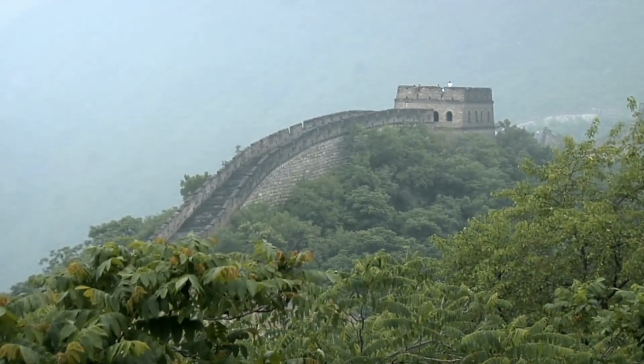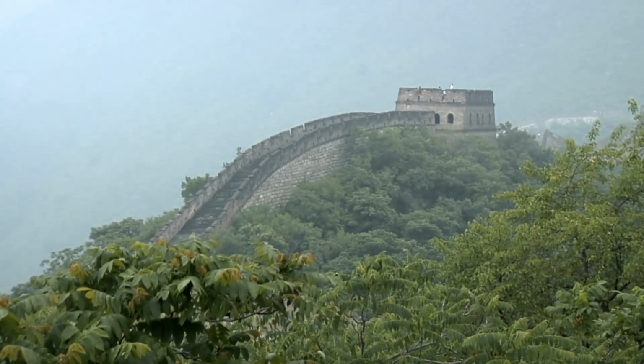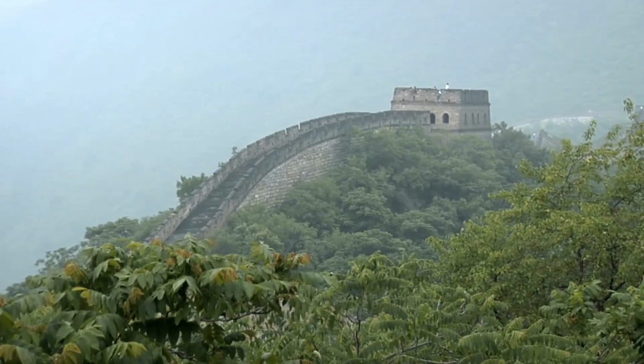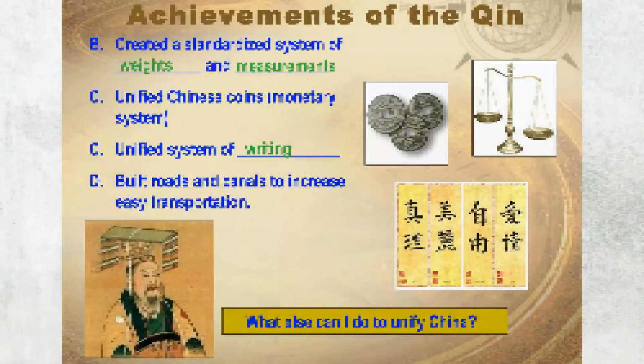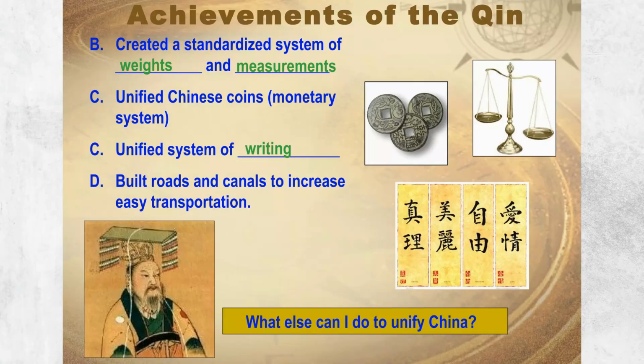At the same time, he began one of the largest public works projects in history, the Great Wall. This huge wall served to protect China's northern border. Among other steps Shi Huangdi took to unify China was to create a single system of weights and measures for use in trade. He also established a single written language with standard characters. Finally, Shi Huangdi introduced a central governing system, reorganizing China into 36 provinces.